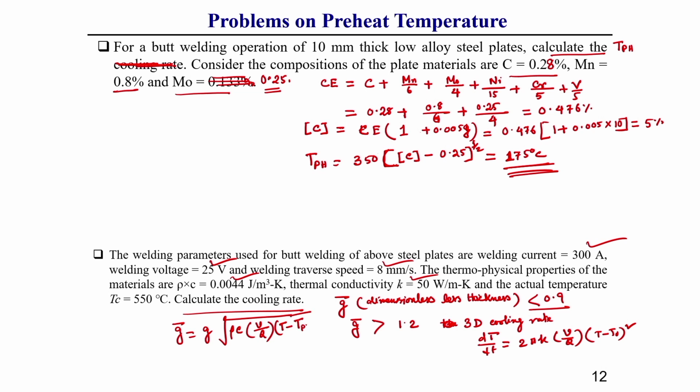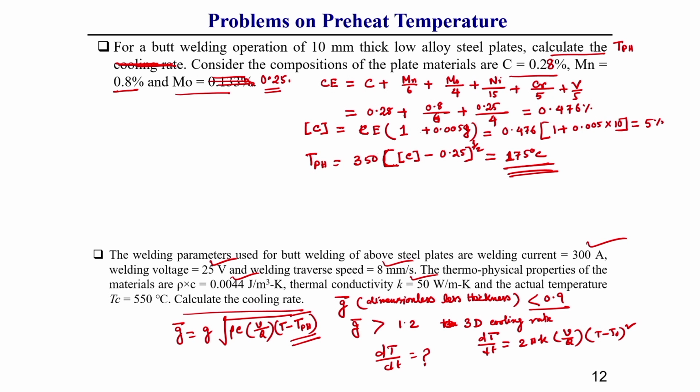Here T0 means the preheating temperature, always keep it in mind. By using these you can easily find out dT by dt, that means the cooling rate.